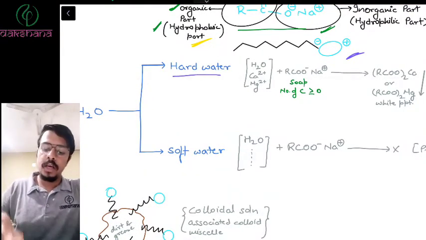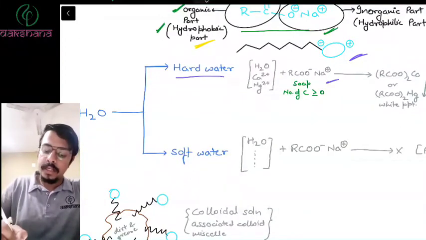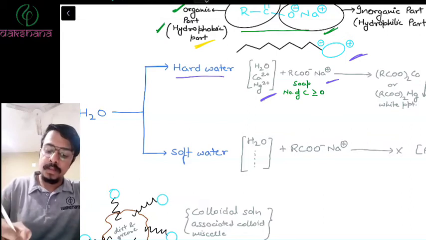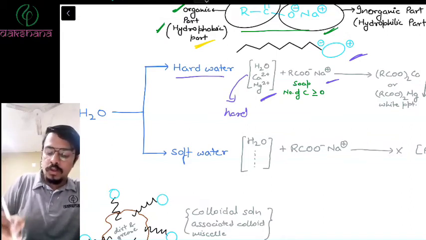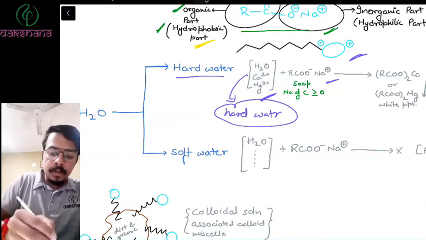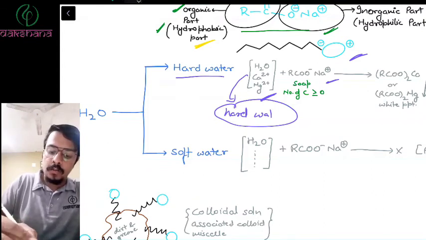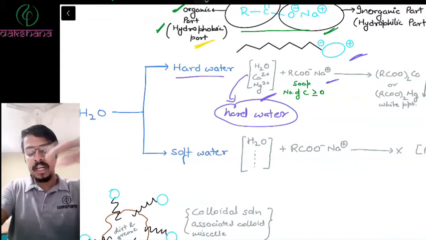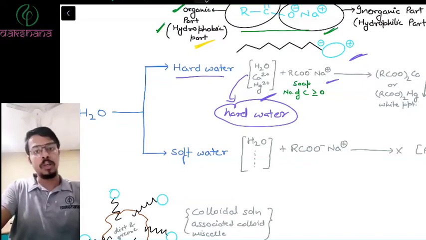What happens here is the soap reacts with these metals, right? These metals create the hardness. These metal salts create the hard water. Which metal salts? Ca2+ and Mg2+. So hard water is created by Ca2+ and Mg2+ salts.